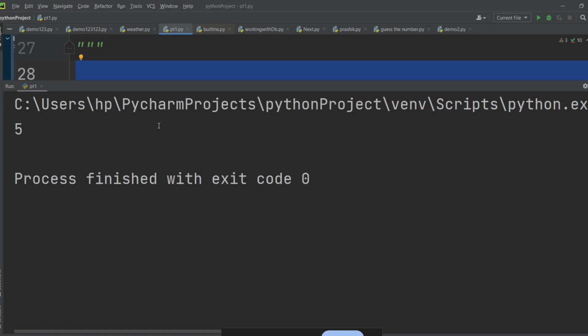Write a Python program to calculate the perimeter of a square with the side length. Assign the result to a variable called perimeter. So you just have to calculate the perimeter of a square. What is a square? A square has 4 sides, and every side has the same length. Perimeter simply means the sum of all the sides of a square. Very easy. You just sum all the sides of the square and you will get the perimeter.